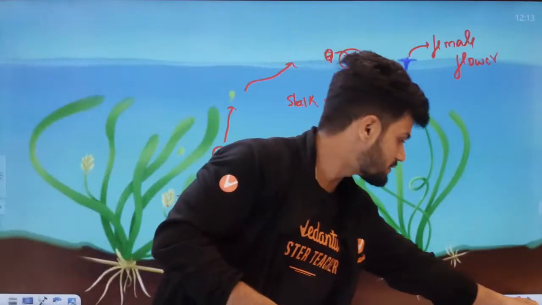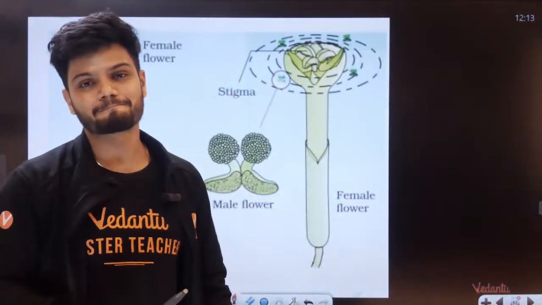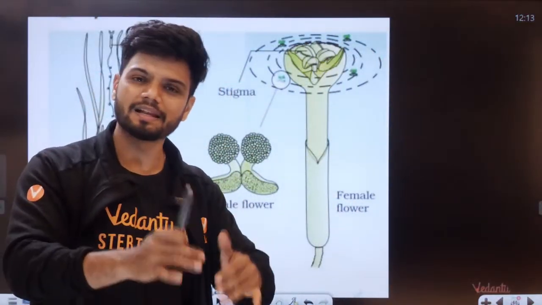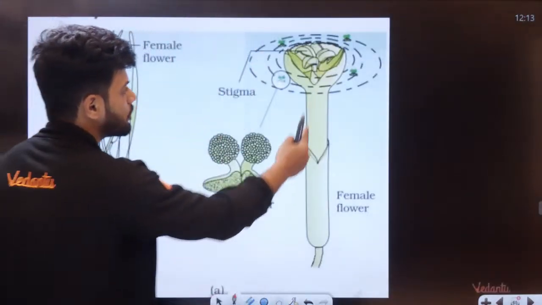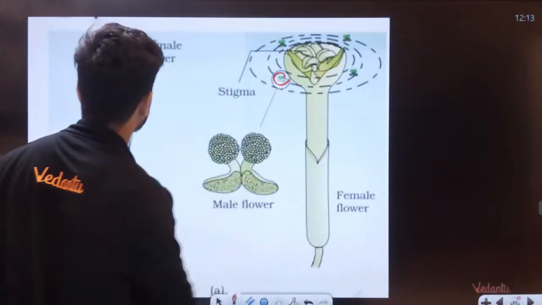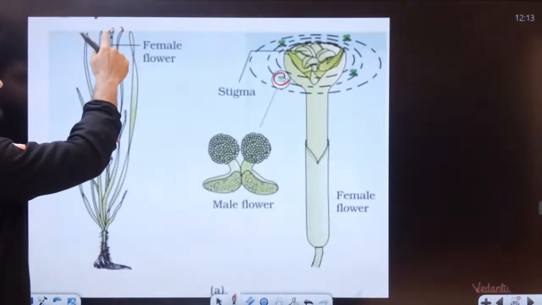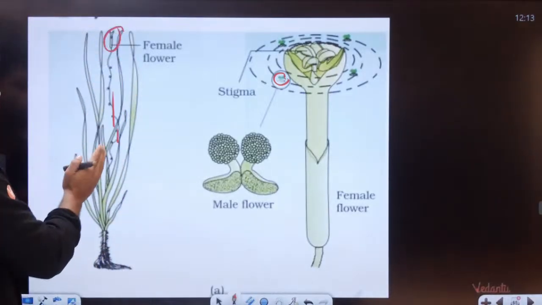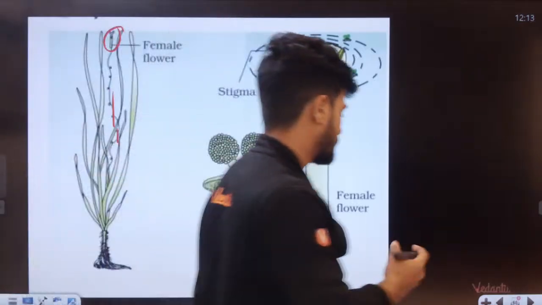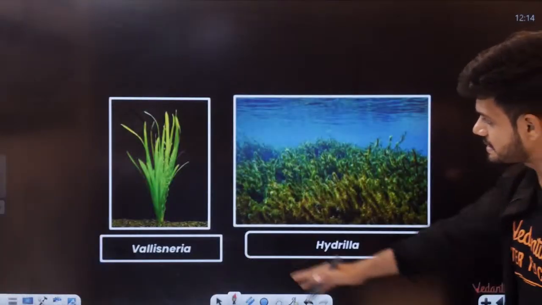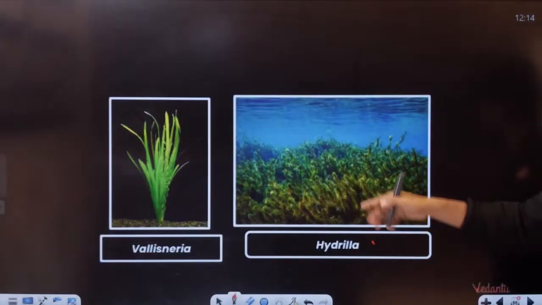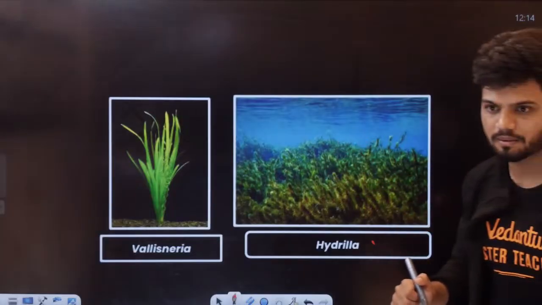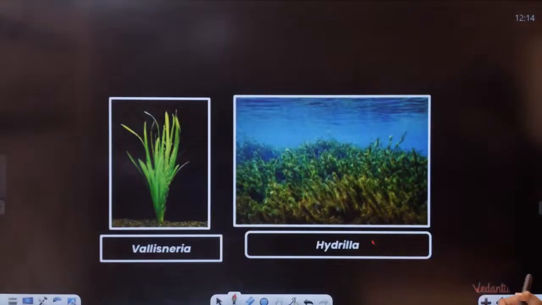Okay. In the case of Zostera, it is completely underground. Male and female flower both are underground only. In case of Zostera, can you see here? Long stalk, flowers are going on top here. Can you see female flower is present on the top here? Long stalk. See, this is Vallisneria. This is Hydrilla. Even Zostera also is like this. Zostera also is completely underground. Okay.